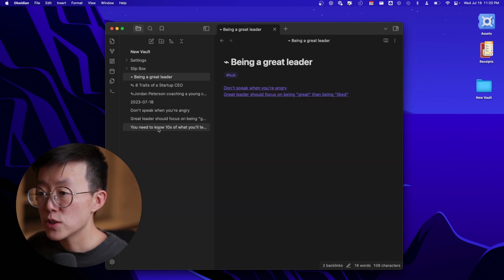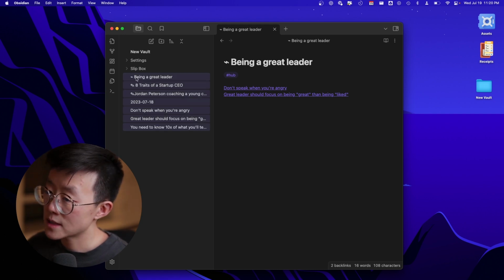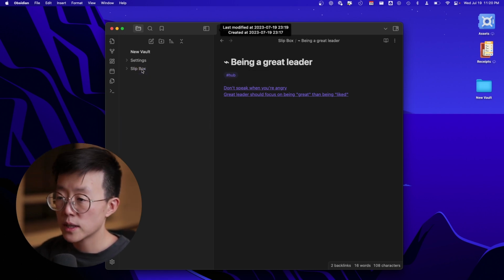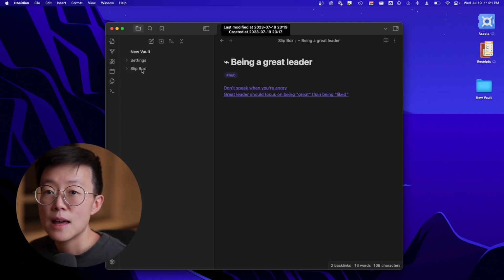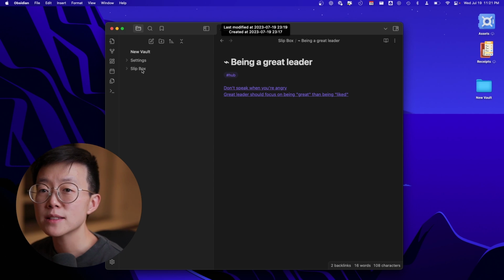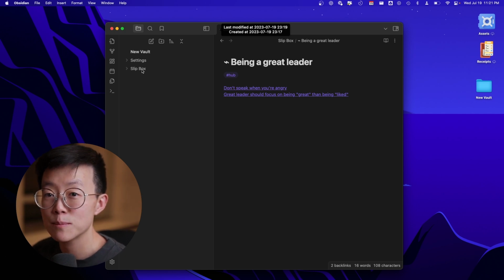And once you are done with your day, all you have to do is select everything and then just throw it into the slip box, and you just have a clear space to start your new day. And that's pretty much the core process of the productive thinking system using Obsidian.